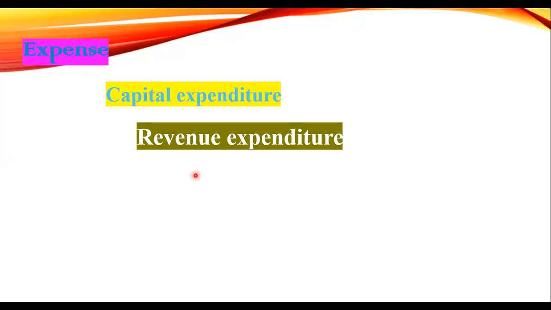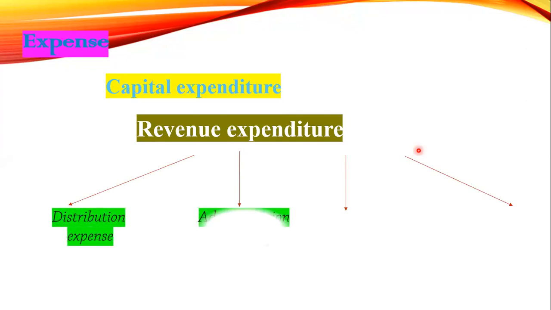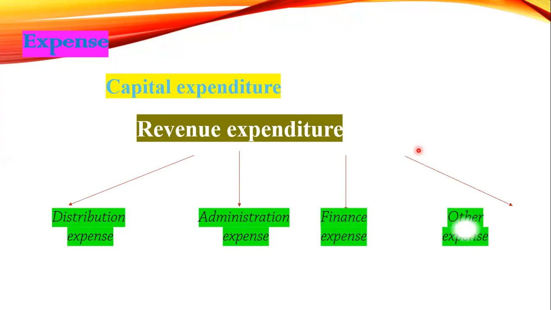Do you have any question on revenue expenses? Revenue expense can be categorized into four: distribution expense, administration expense, finance expense, and other expense.